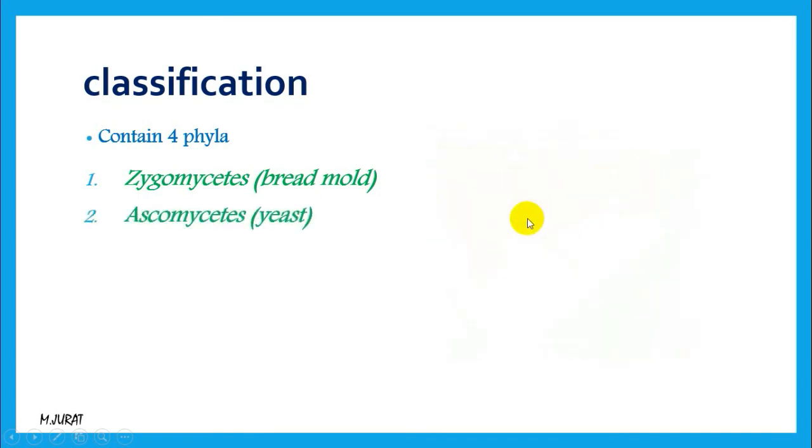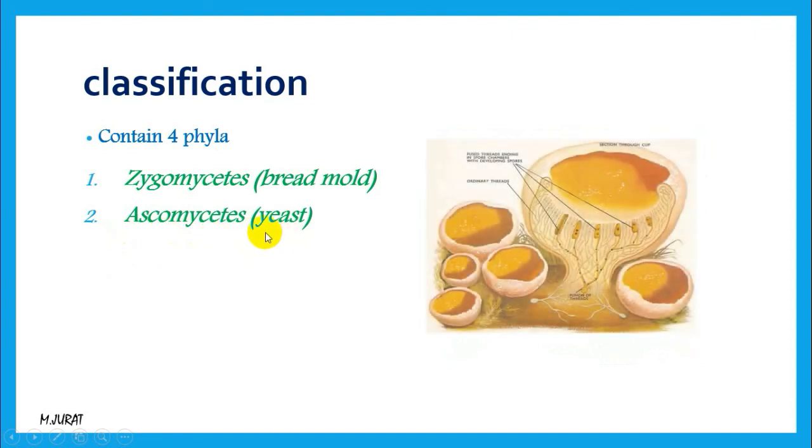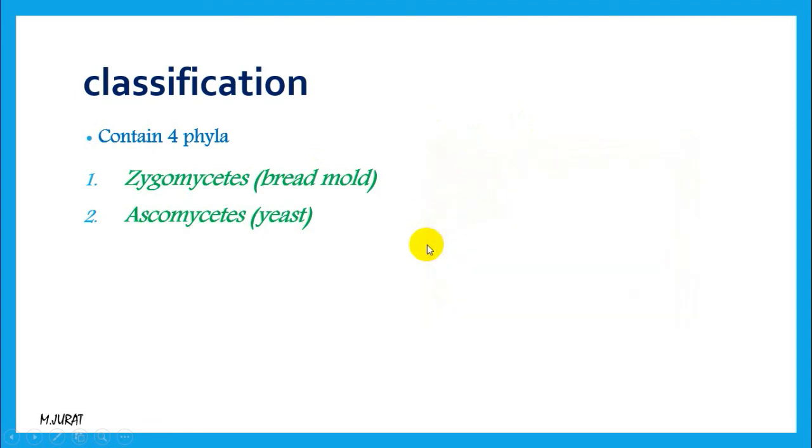The second is ascomycete, which is yeast, the kind of fungus we use in bakery. For example, we can use it in baking bread or different kinds of doughs. We say that this is the only phylum of fungus which is unicellular, which contains only one cell, and with one cell they can do all the functions that they want to do.